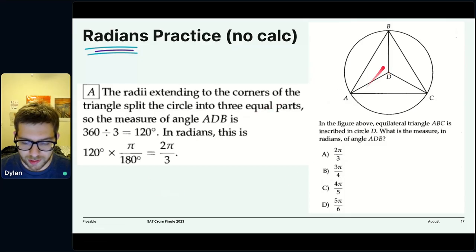I know this is a very convoluted discussion of radians, but what you could always do is just convert this to degrees and then convert to radians.